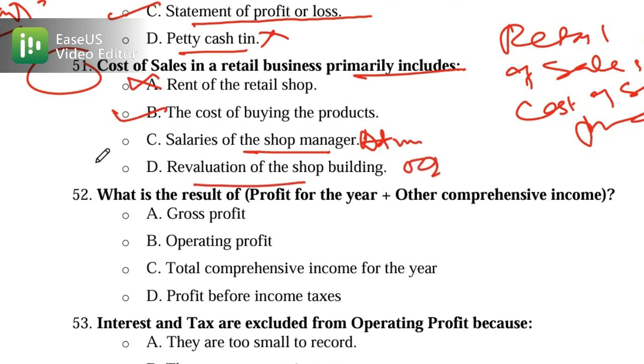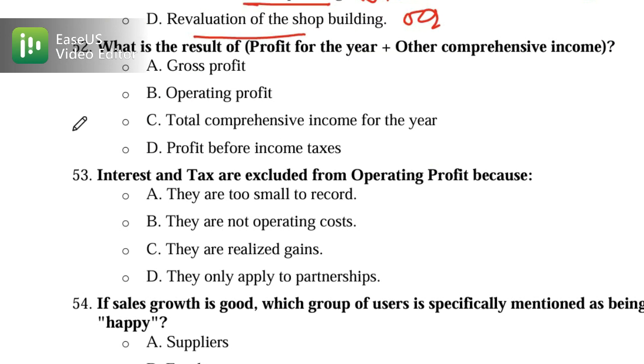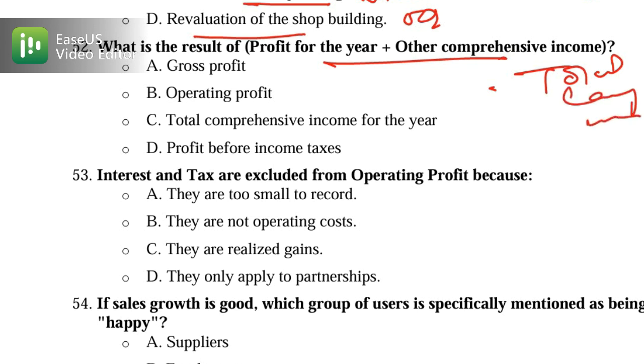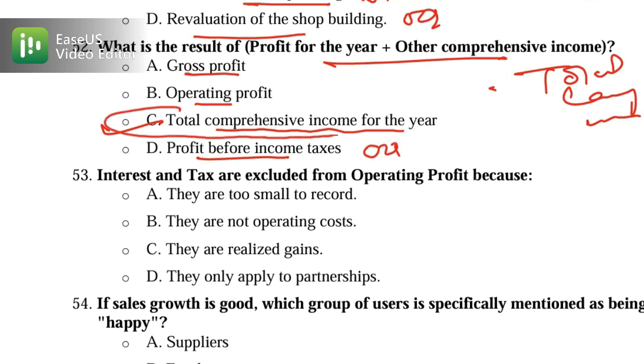Okay, let's move on to 52. What is the result of the profit for the year plus other comprehensive income? The MCQ is about profit plus OCI. In simple words, profit for the year plus OCI is equal to total comprehensive income. So option C is the correct one, the total comprehensive income for the year. Gross profit is calculated earlier, then operating profit, then profit before financing, and profit before income taxes is profit before tax, which excludes OCI.